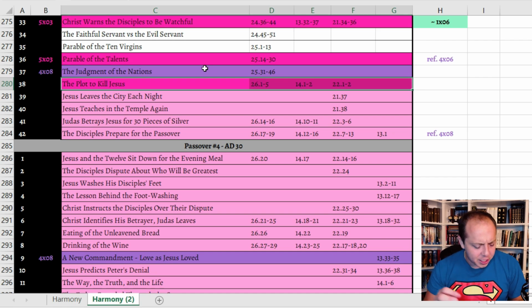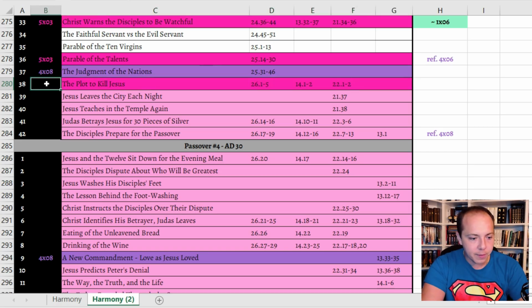So they did change it a little bit because they don't show the elders gathering. Well, I guess they do. They actually do show the elders gathering at Caiaphas' place, because that's the scene where you have Ananias in them. It's just, in my head, I picture more of them. But the plot to kill Jesus, that would be season 5, episode 6, I believe. Could be wrong, but I'm pretty sure that's correct.